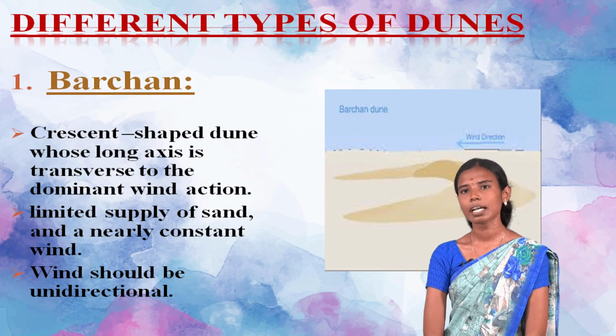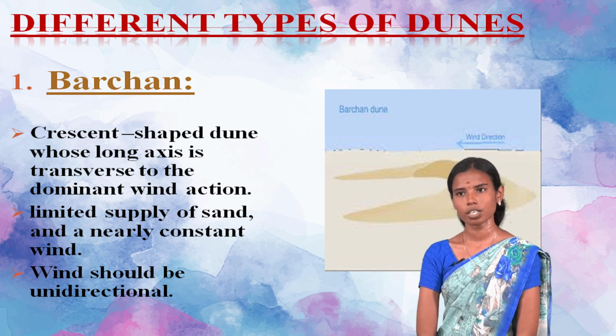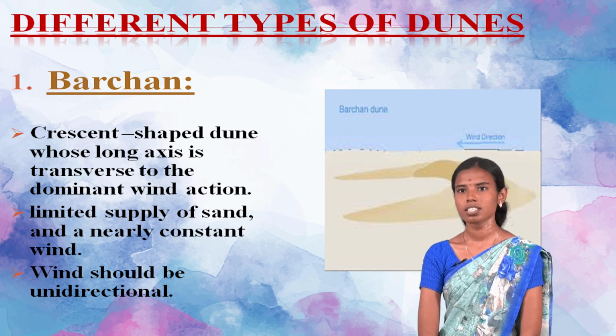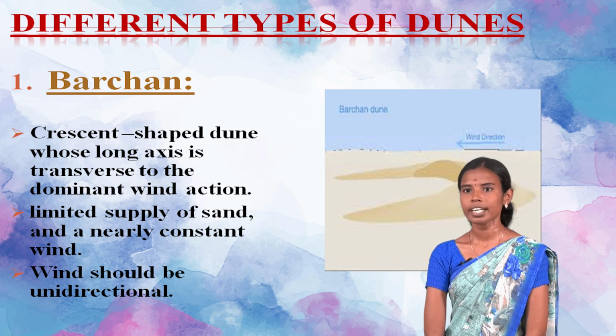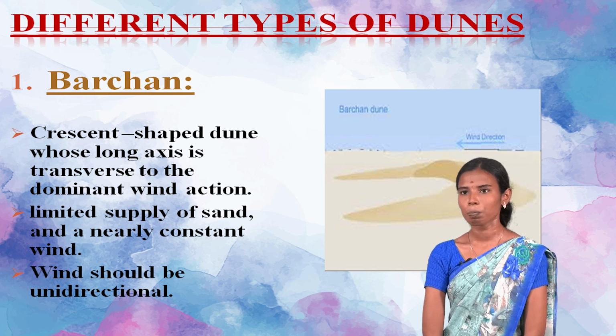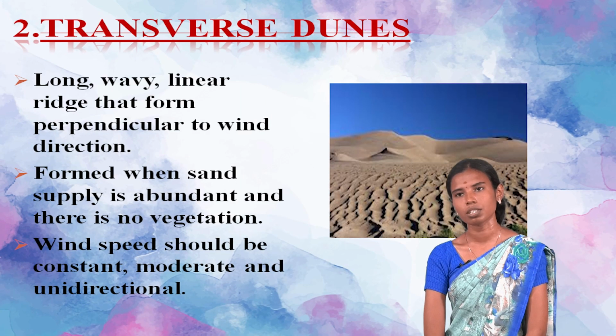There are 8 types of sand dunes which I am going to describe in this video. The first one is the barchan. Barchan is an important type of sand dune. It is crescentic in shape, whose long axis is transverse, that is perpendicular to the wind action. A limited supply of sand and a nearly constant wind are the main conditions for the development of barchan, and the wind should be unidirectional.